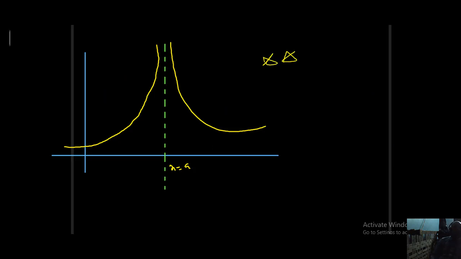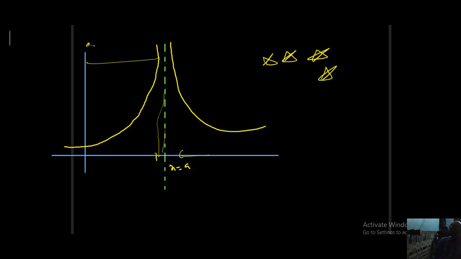Very important. At x equal to a, the function is not continuous, but what type of discontinuity should we say? X is tending to a minus, so y tending to infinity. Observe, for this x your y is somewhere here, for this x your y is here.